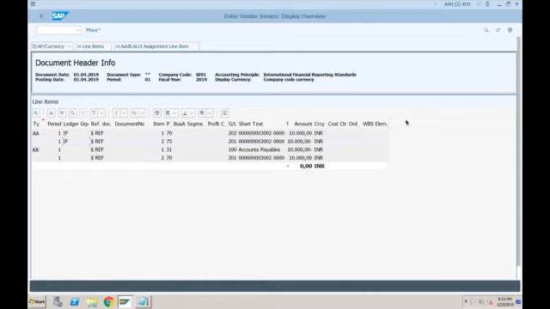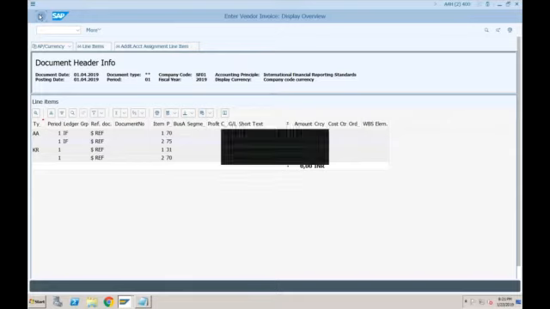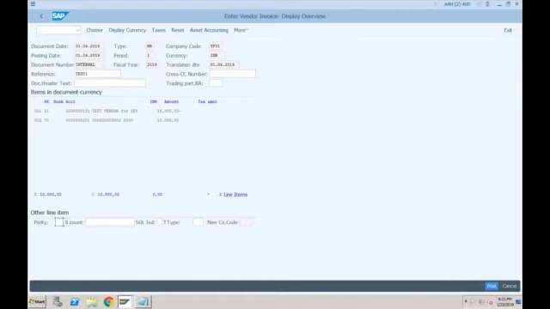Okay, so if you are okay with these postings, just come out of the simulation mode and let's try to post this document. Now, again, this is a new thing that you will not find in SAP ECC. What it is saying is the system is not able to find the document number for ledger IF.